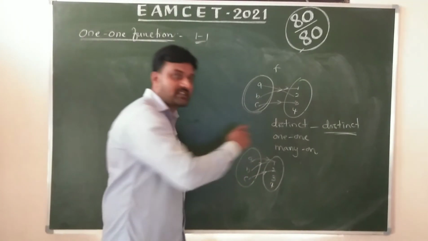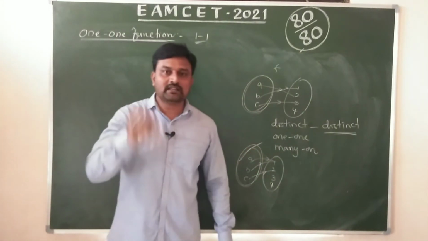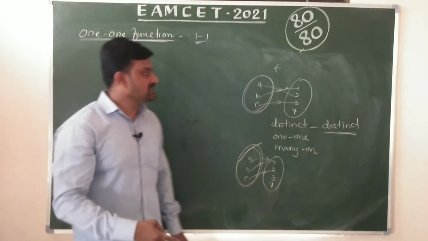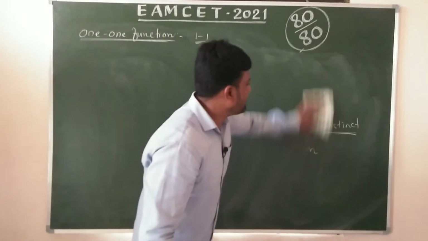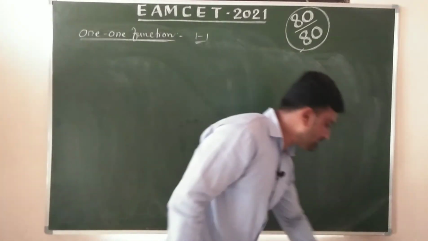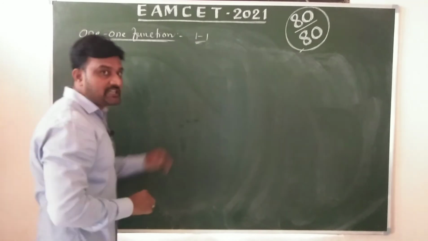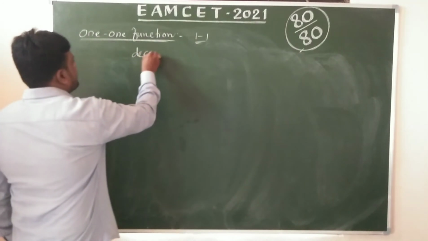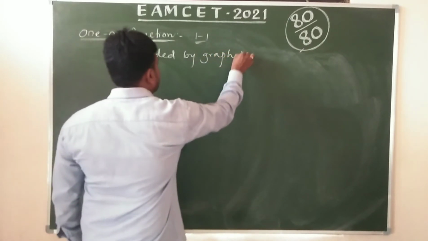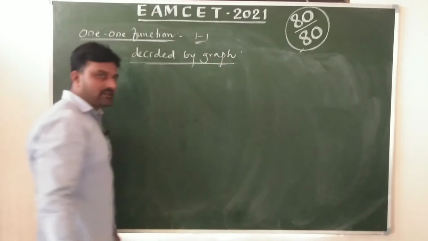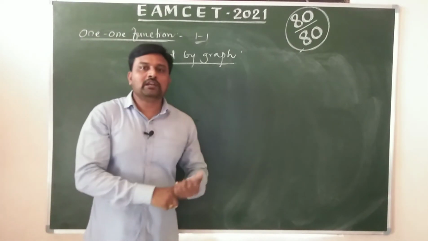First of all, is it a function or not? Every element should participate. First of all, we have to decide that it is a function. After that, whether it is one-one or many-one. Let us go with the graph. Actually, a one-one function can be decided by the graph. Here you can observe it is like the previous function, where we take the line parallel to the y-axis.